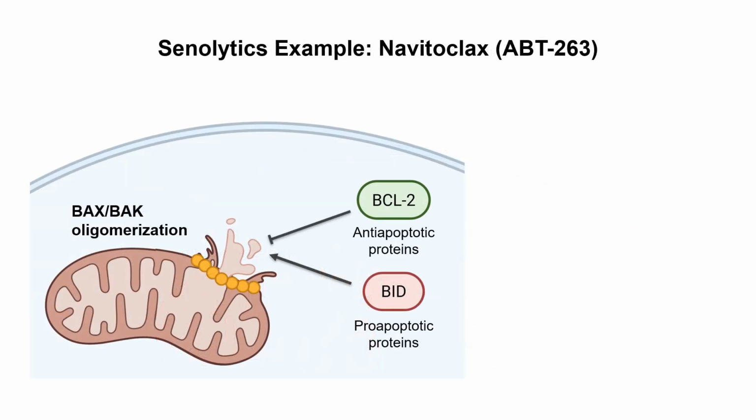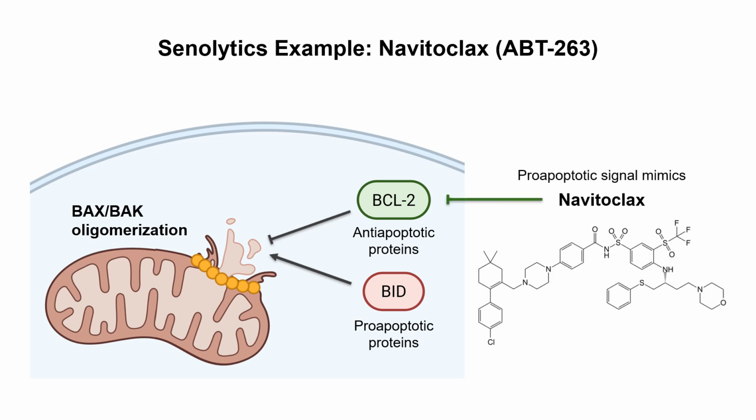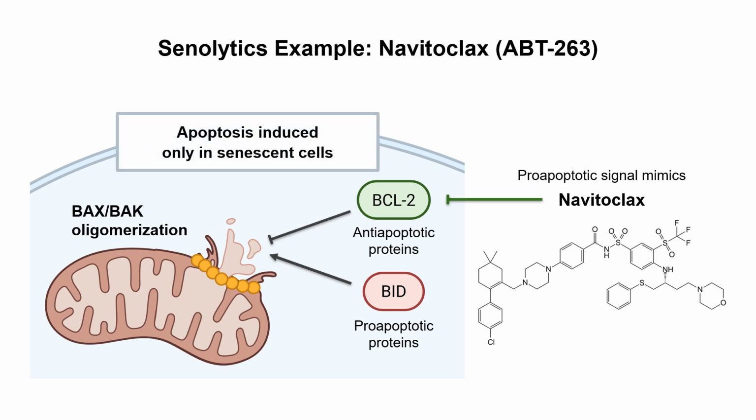In senescent cells, the BCL2 protein is overexpressed, to protect the cells from apoptosis. Here, if we add the navitoclax molecule, which is an inhibitor of BCL2, then senescent cells can be selectively induced to undergo apoptosis, and they can die. So navitoclax is a representative senolytic reagent.